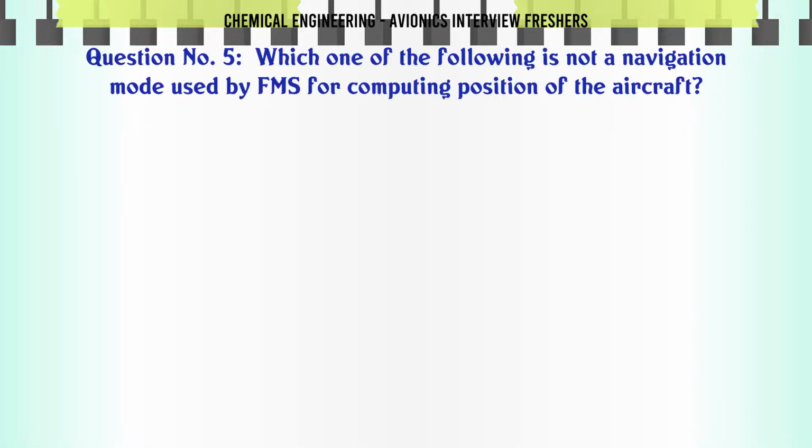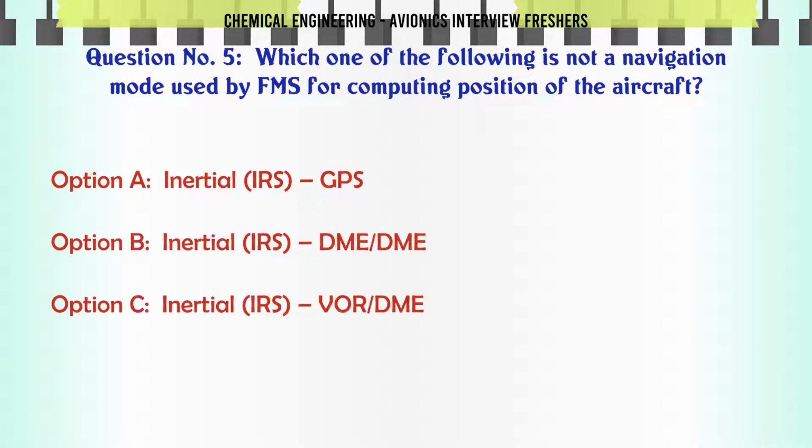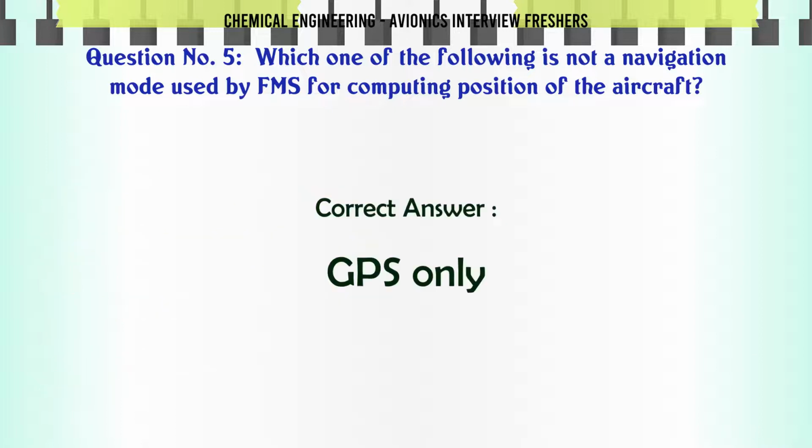Which one of the following is not a navigation mode used by FMS for computing position of the aircraft? A. Inertial IRS GPS. B. Inertial IRS DME. C. Inertial IRS VOR DME. D. GPS only. The correct answer is GPS only.